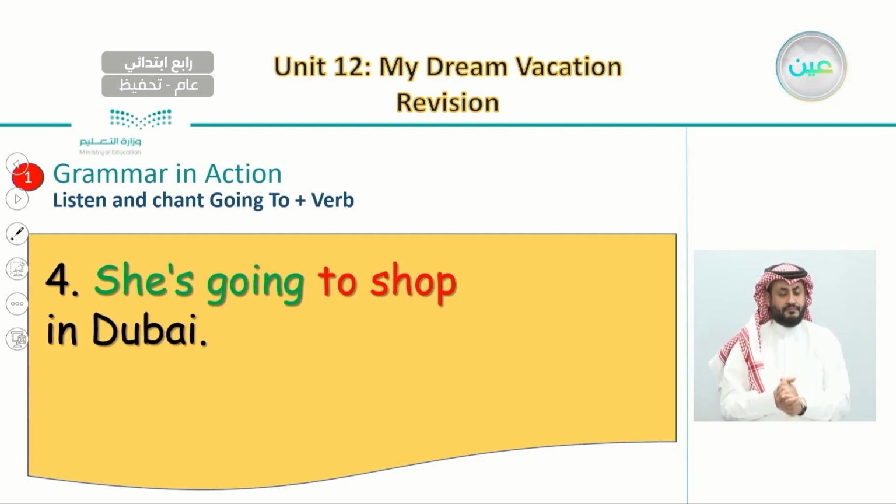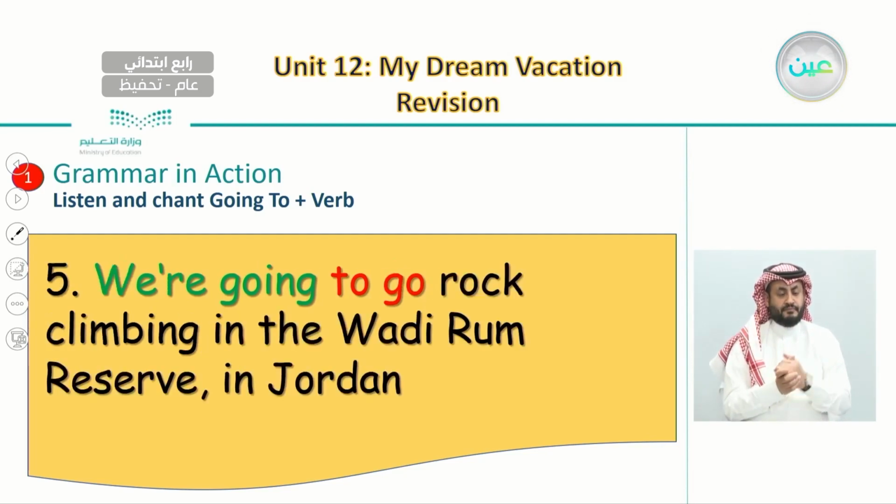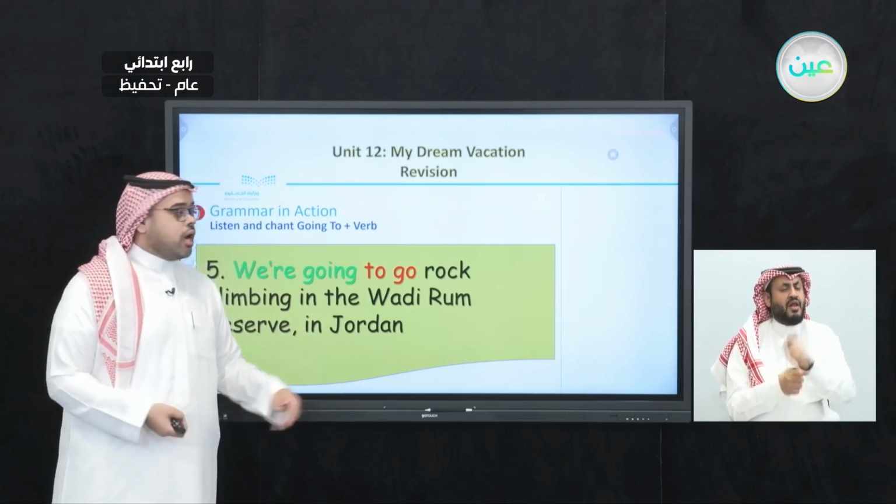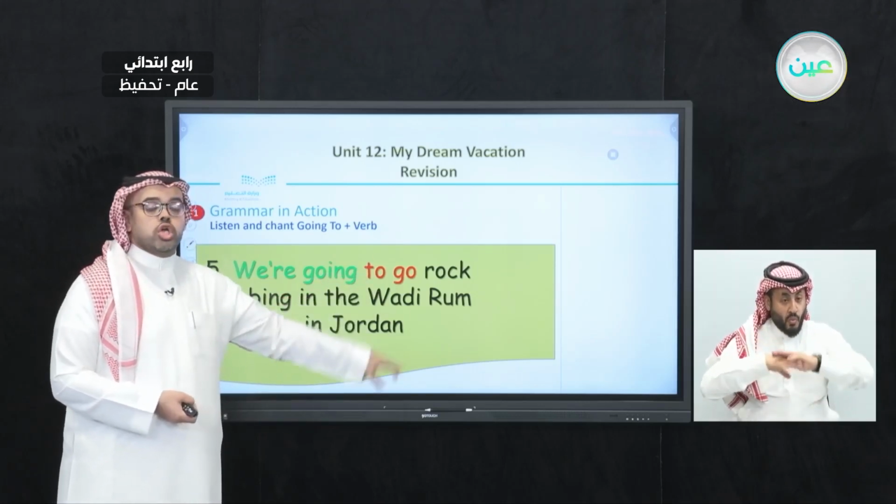Now, let us move on to number 5. Number 5. We are going to go rock climbing in the Wadi Rum Reserve in Jordan. We are going to go rock climbing in the Wadi Rum Reserve in Jordan. So here with number 5, we used another subject pronoun, which is we are, me and you. We are going to go.